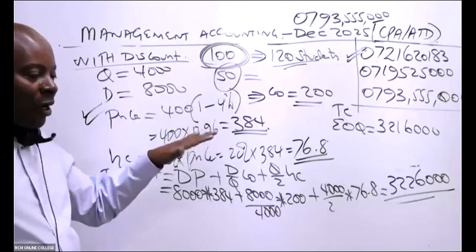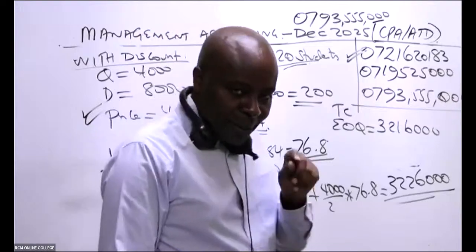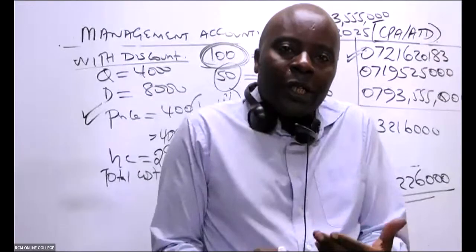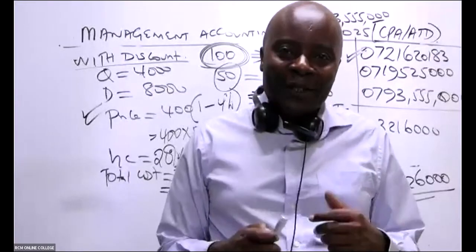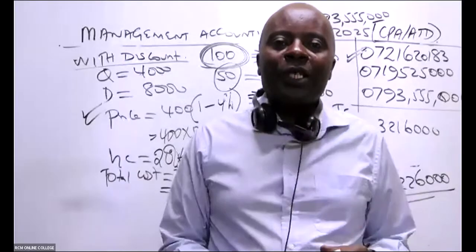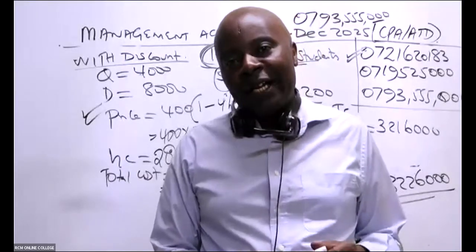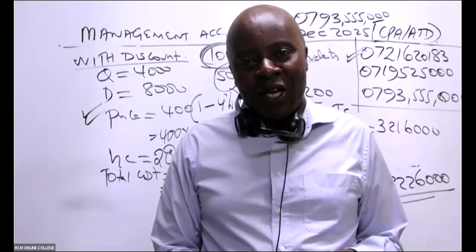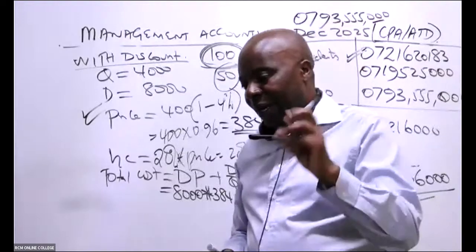This one is 32,26,000. So, ladies and gentlemen, remember you are a management accountant. You help organizations create wealth through cost minimization. So between the two options, which option do you think will be better? Do we accept the discount or do we reject the discount? We shall always go for the option that minimizes cost, because we are cost minimizers. We are wealth creators through minimizing our cost.